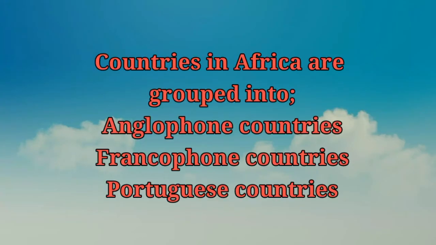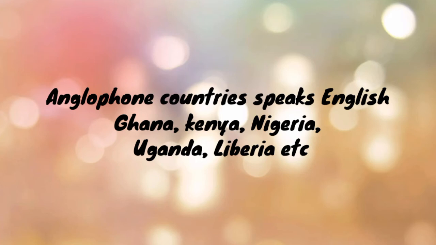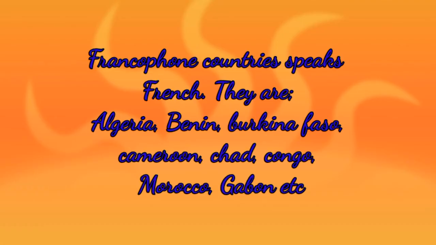Okay, now let's move on to the countries in Africa and how they are grouped. The countries in Africa are grouped into three speaking groups. We have the Anglophone countries, we have the Francophone countries, and we have the Portuguese countries. Now, the Anglophone countries speak English. Examples are Ghana, Kenya, Nigeria, Uganda, Liberia. So these countries speak English.